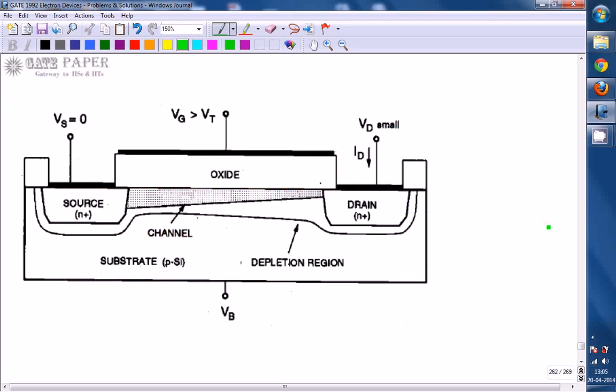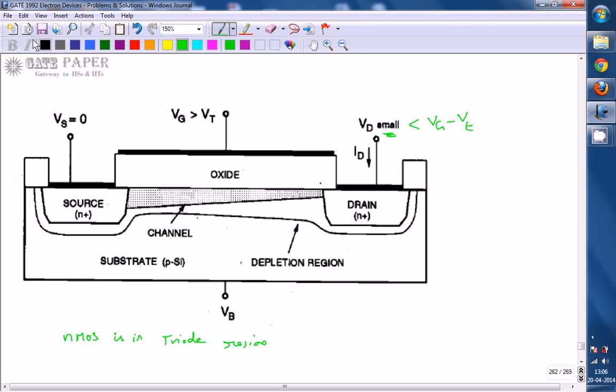This is the diagram for the MOSFET. Now we can say that this NMOS is in the triode region. Here we are applying VDS small, such that it is less than the effective gate voltage VGS minus VT. So now we can say that it is in the triode region.